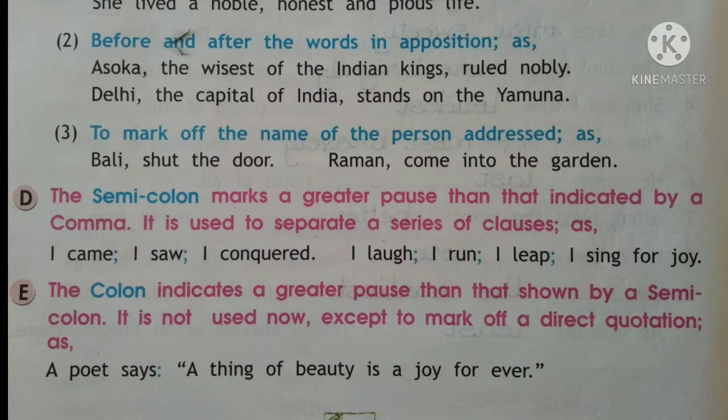It is not used much now except to mark off a direct quotation, but sometimes when a dialogue is said by someone, we need to separate it with a colon. Colon is two dots. So here is one example: A poet says: "A thing of beauty is a joy forever." What the poet is saying, we separate it with a mark of punctuation, that is the colon.